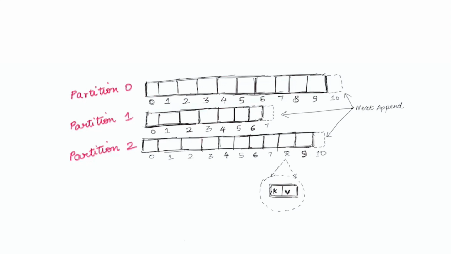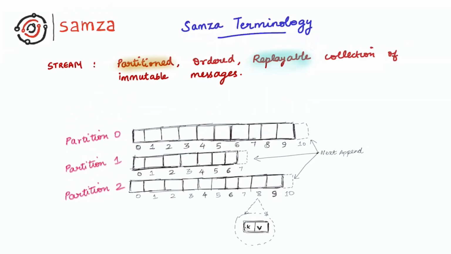Replayability. Another nice property of a stream is what we call replayability. As we just saw, each message in a partition is associated with an offset. This means that a consumer can provide the offset of a partition that it wants to consume from, seek to it, and replay messages from that offset.